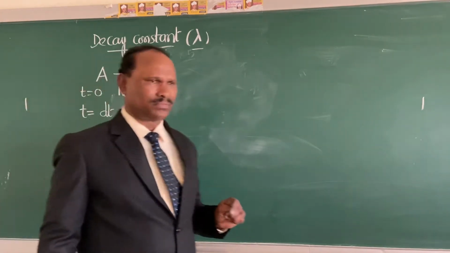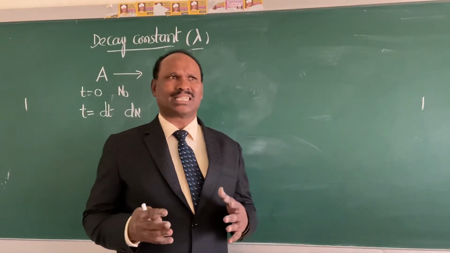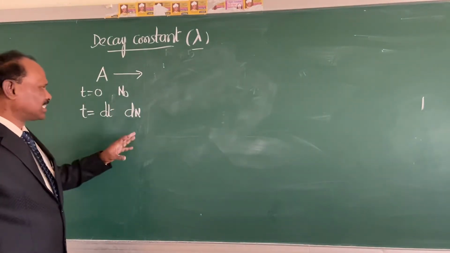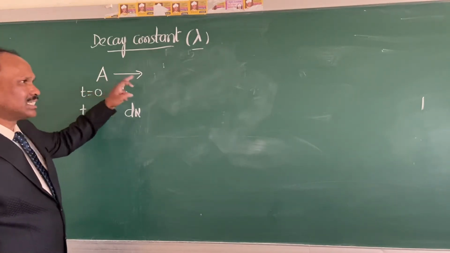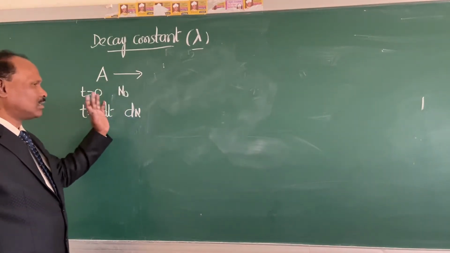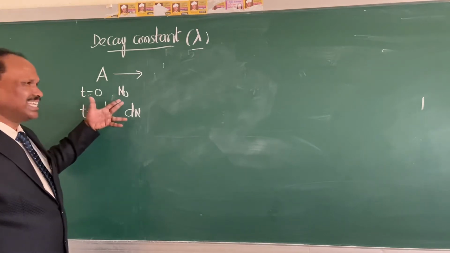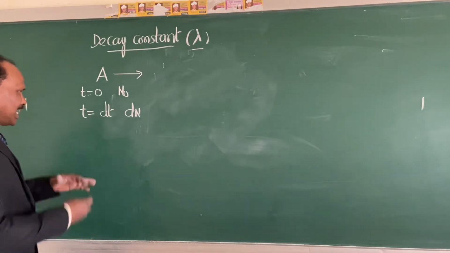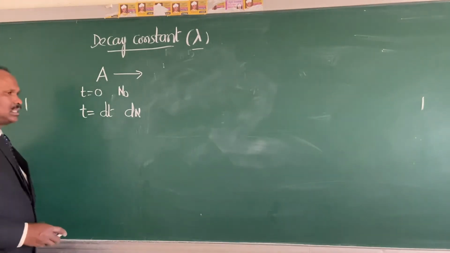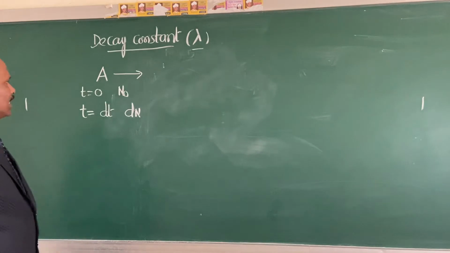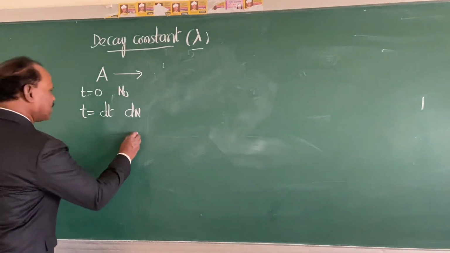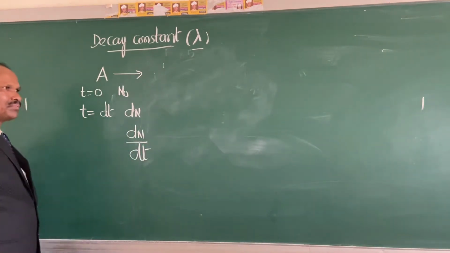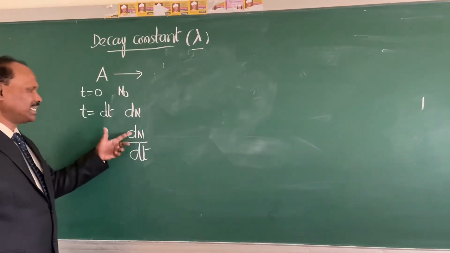Follow what I said. When the time is t seconds, or in a small interval of time dt, let us assume that this A starts disintegrating. Then how many nuclei have disintegrated? dN number of nuclei disintegrates. Now if I write the rate of decay, the rate of this nuclear reaction, it will be dN by dt.